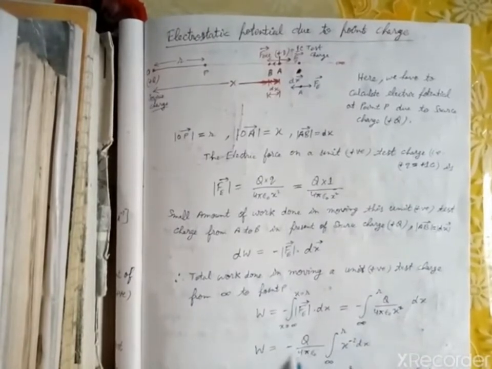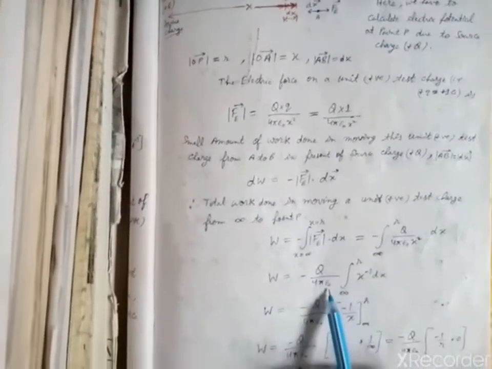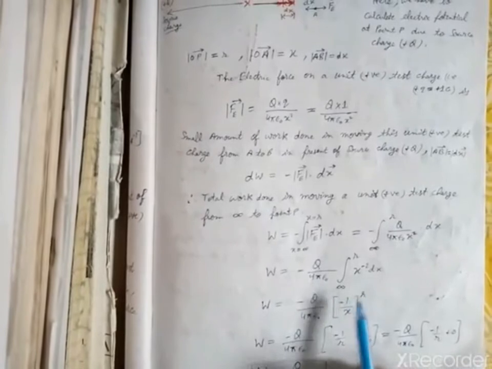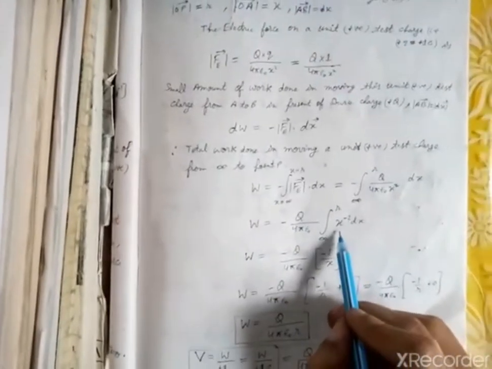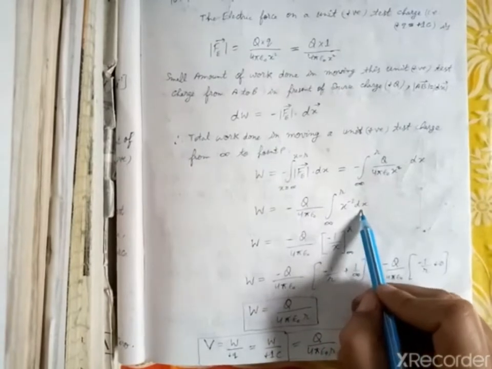Now capital Q upon 4 pi epsilon naught comes out of the integration and we are left with the integral of x power minus 2 into dx.